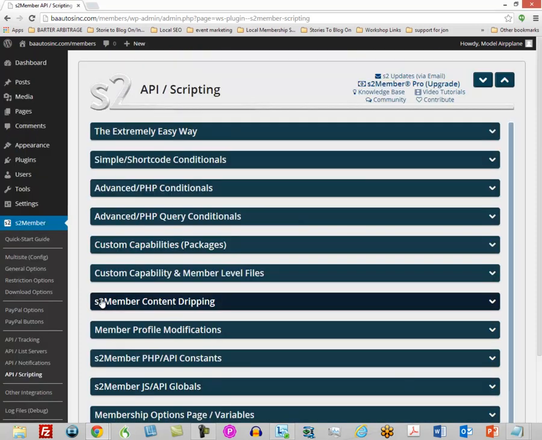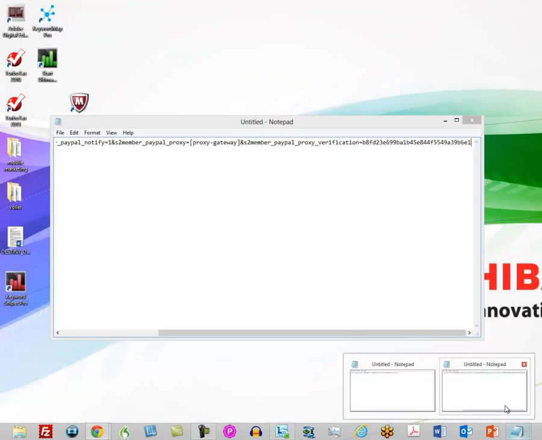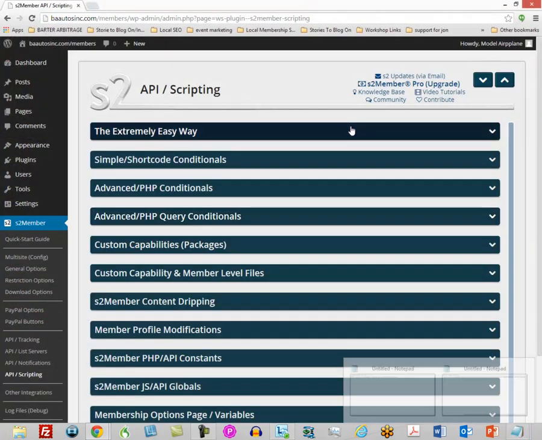And now we are finally set up with S2 member, and we're ready to move on to JVZoo. So in the next video, remember you're going to need that notepad file that we put together. We're going to do a little work with that, and we are going to create our product inside of JVZoo. So you are now set up with S2 member.